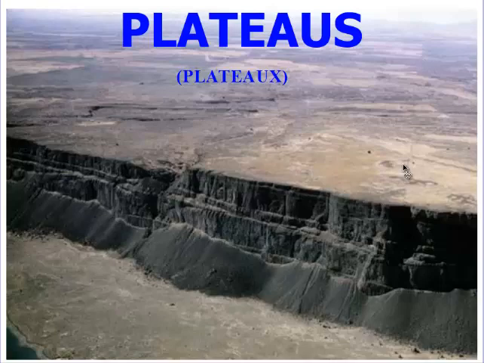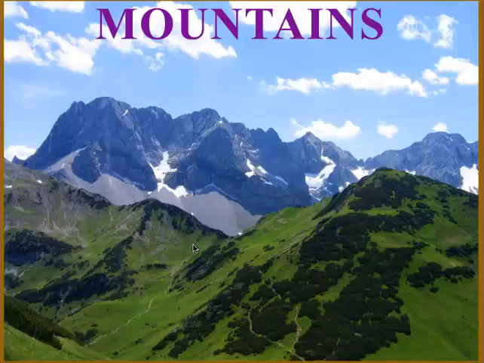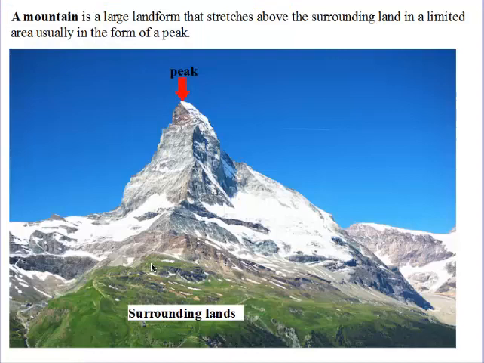Before we go to today's lesson, let us look at what we looked at in our previous lesson. Now, in our previous topic, we talked about mountains. We said mountains are large landforms that stretch above the surrounding land in a limited area, usually in the form of a peak. So every mountain you see is a highland and they all have a peak.